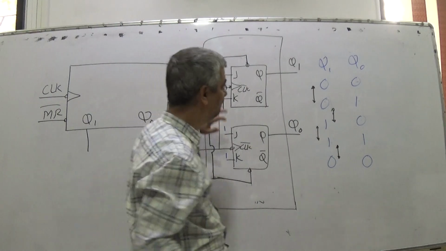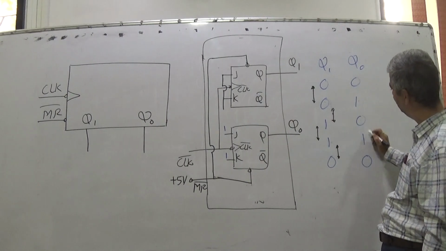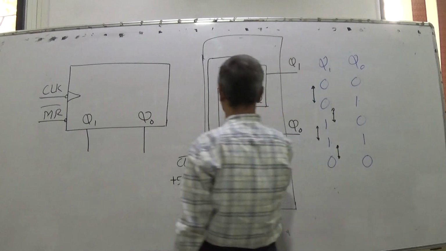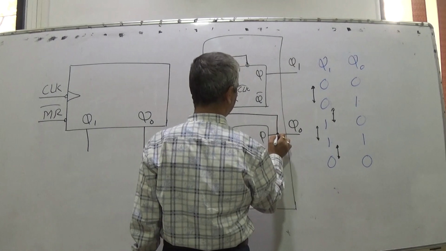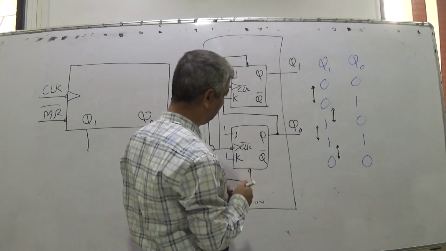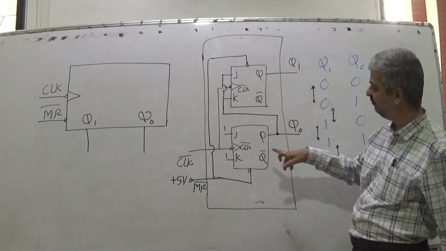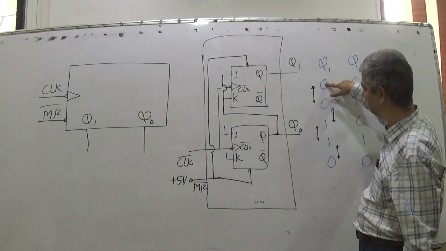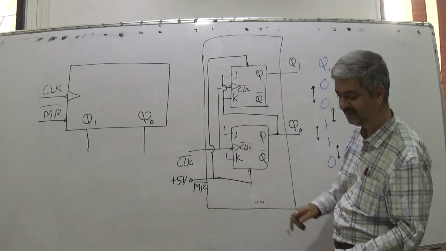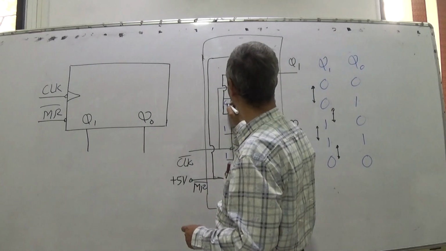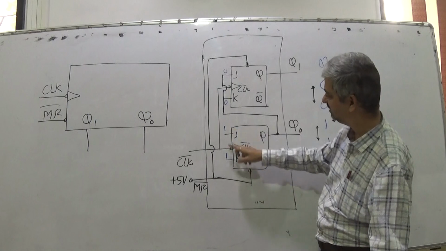When Q0 is 0, I want to continue. When Q0 is 1, I want to toggle. So I can directly connect Q0 to this J and K. If I connect this to J and K, what will happen? Here, these are 1, 1. Right now, both are 0, 0 initially. So this is 1, this is 1, and as it was 0, 0, this is 0 and this is 0. Clock is applied to both.